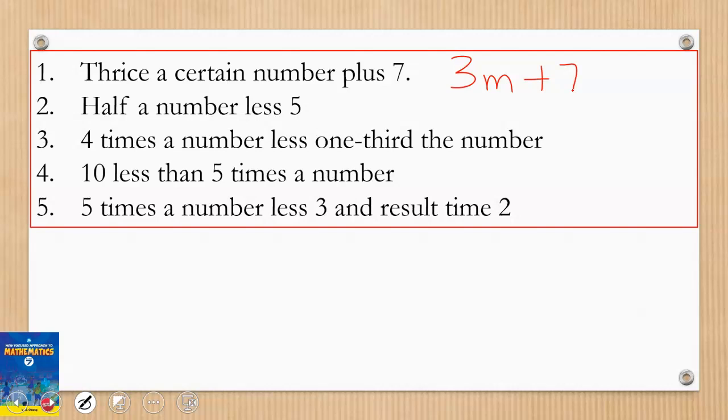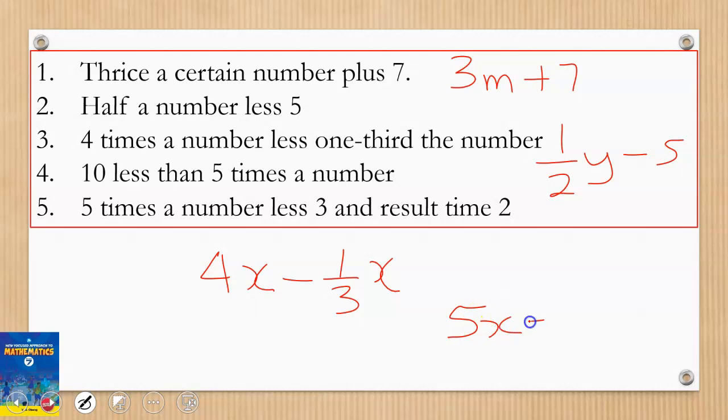Half a number less 5: I don't know the number, so let me represent the number by y, less 5, so I'll write it this way. 4 times a number less 1/3 the number, that means the same number, so I'll do it this way. 10 less than 5 times a number. Look at this one, care ought to be taken. 10 less than 5 times a number will be written as 5 times a number minus 10.